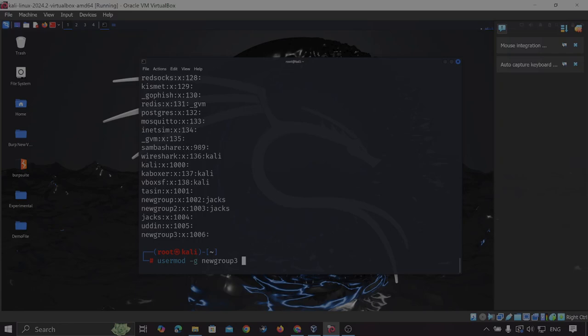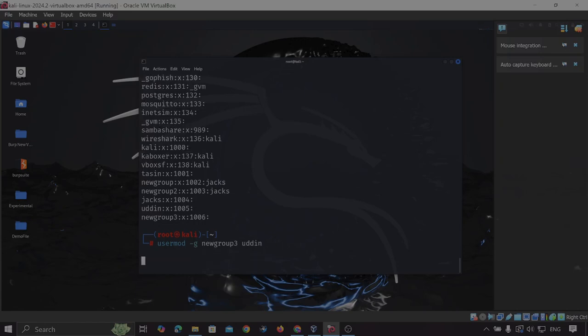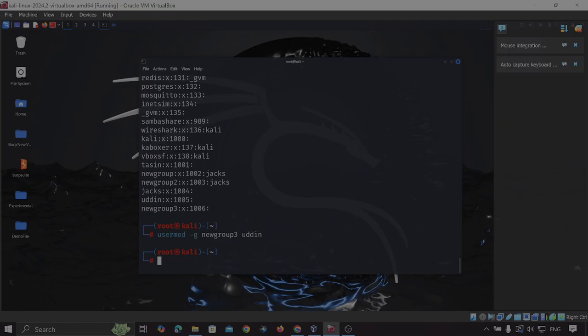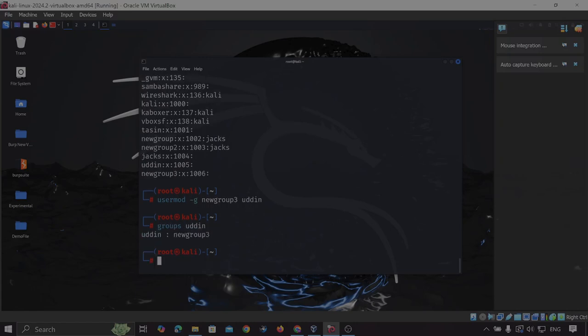Okay, let me write the full command first. So this is basically the username, which is Uddin, and now I want to move the user Uddin to the new group 3. Now if I press enter, Uddin is shifted to new group 3. Now if I want to check it, groups Uddin. See, earlier we saw Uddin belonged to the Uddin group, which was the primary group. Now I have shifted Uddin to the new group, which is called new group 3.